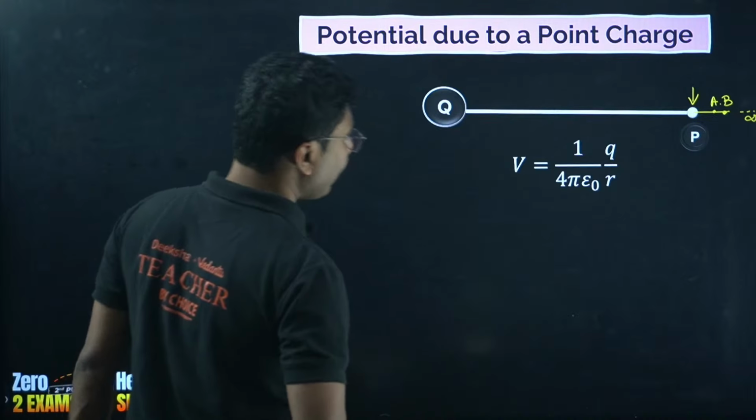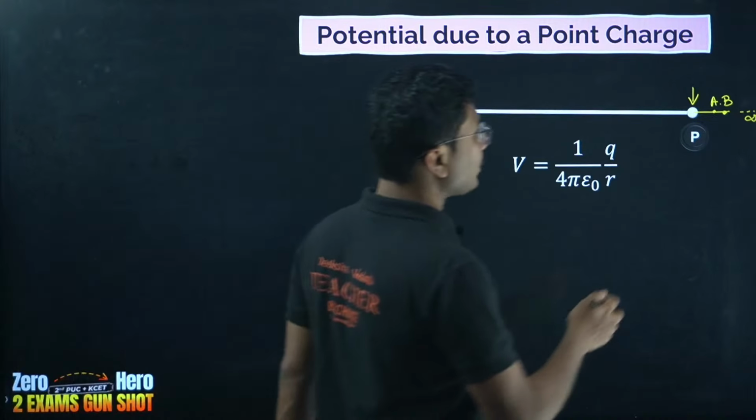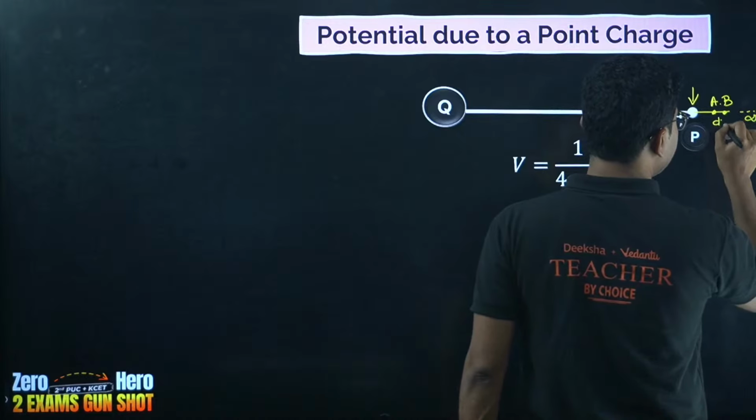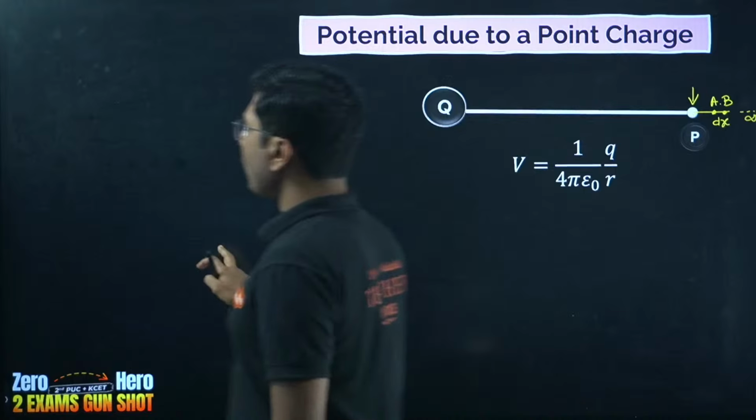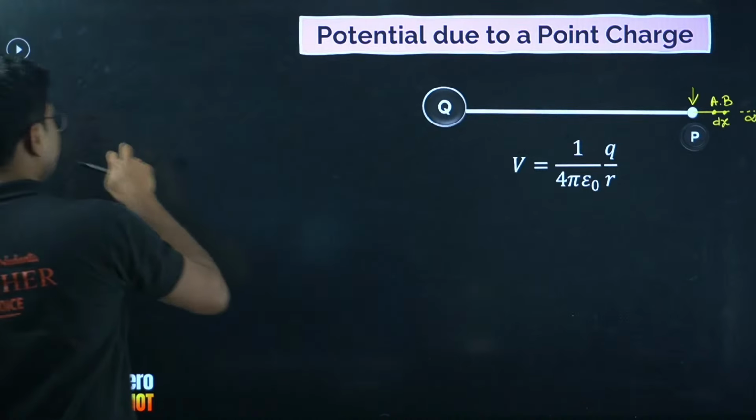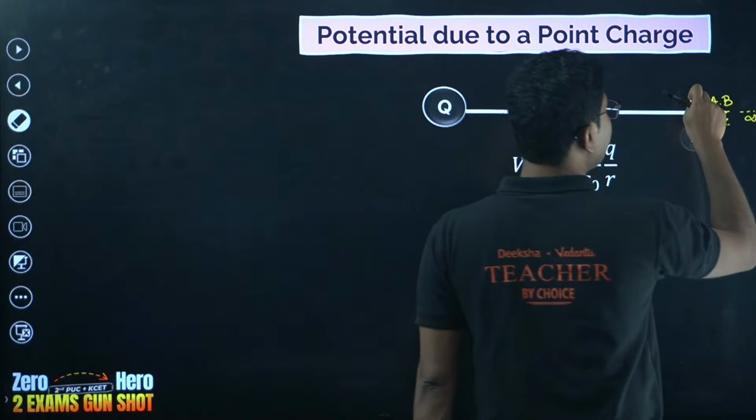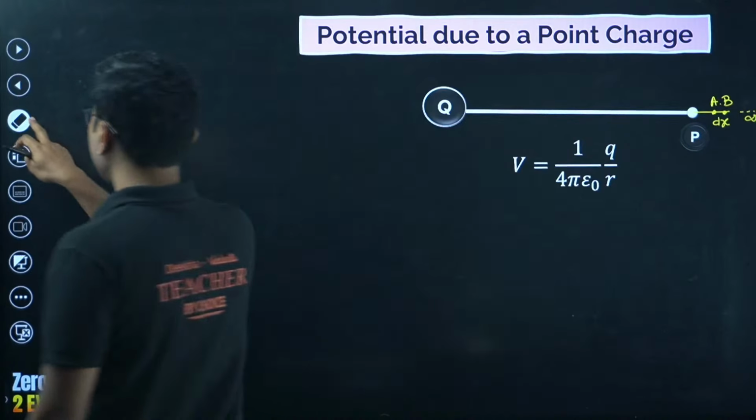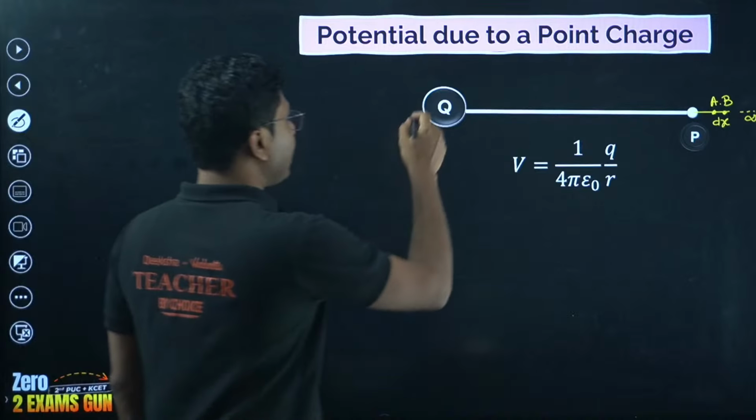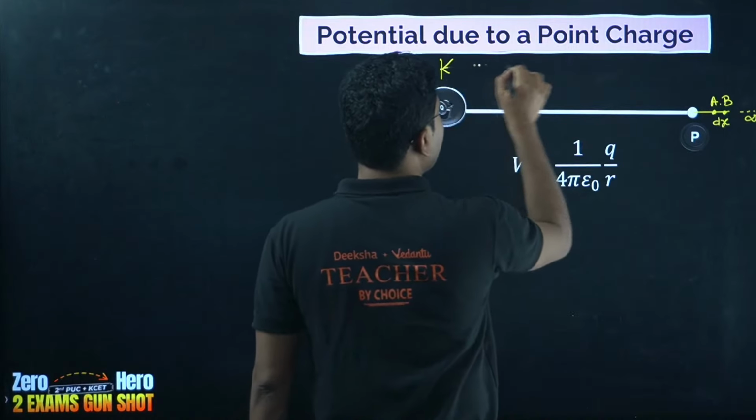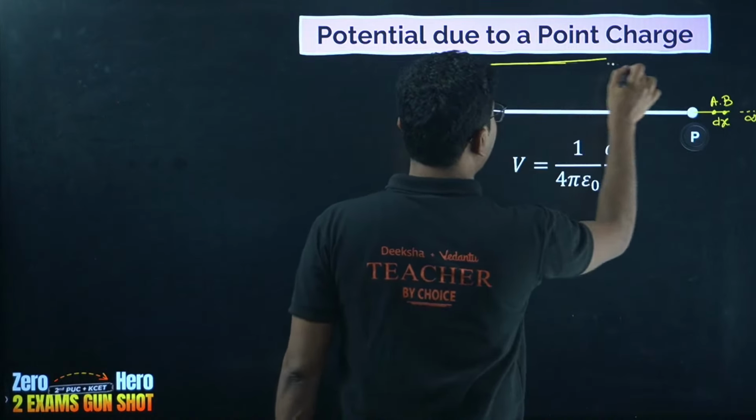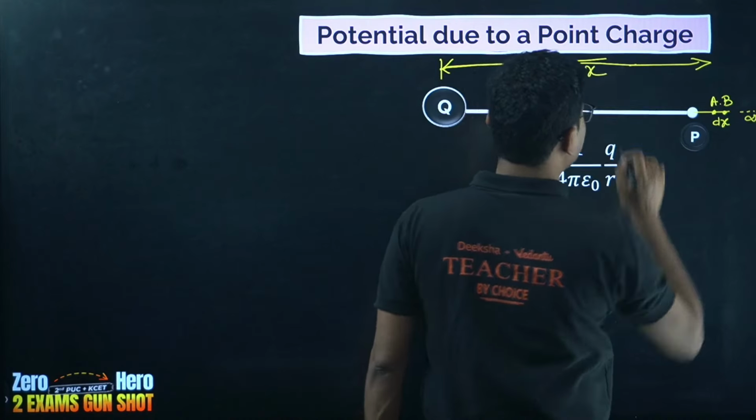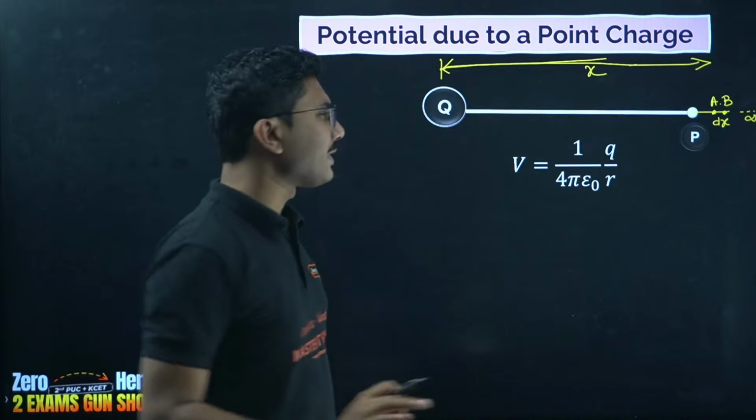Suppose the distance between A and B is very small, which is given by dx. Why we are doing it, I will explain. Students don't understand the derivation, they try to memorize everything and they forget it. So I will explain why we are doing it. Say the distance of the point A is x. The distance of A and B is almost x.